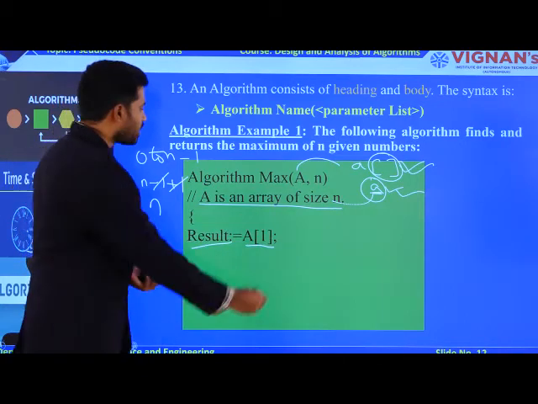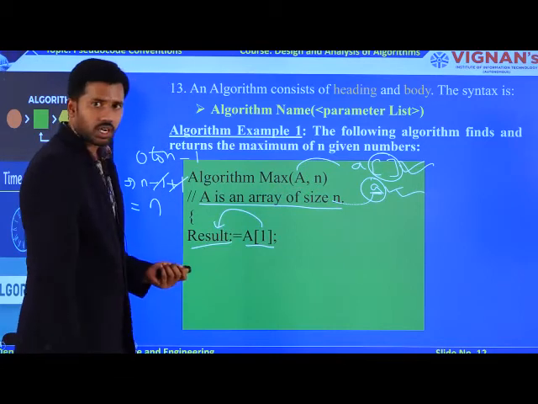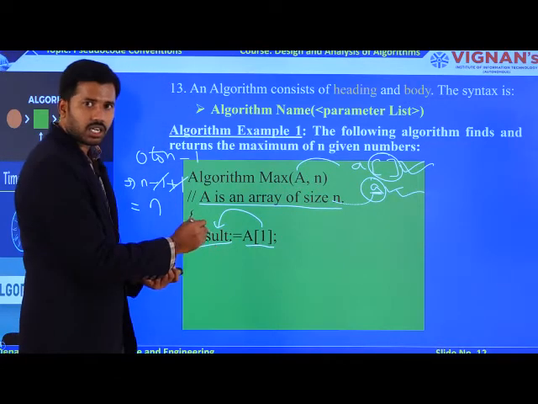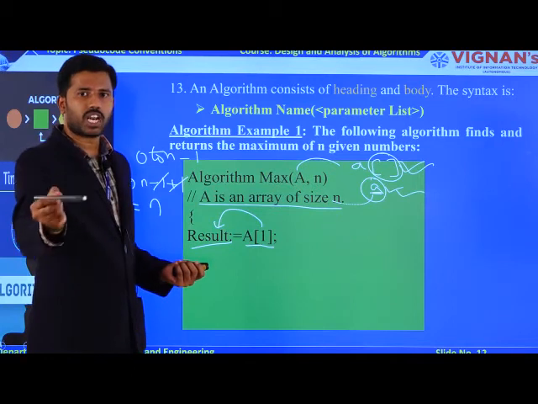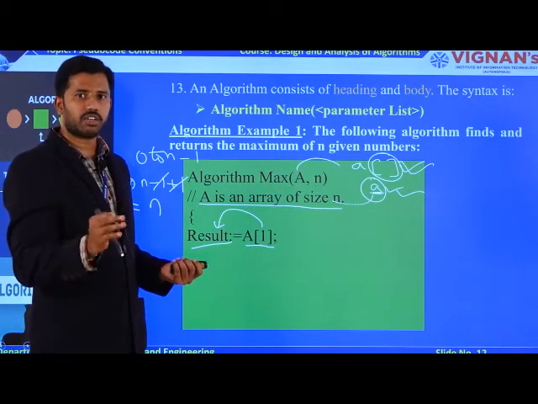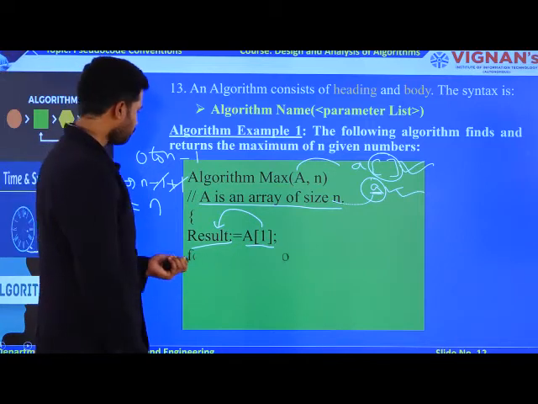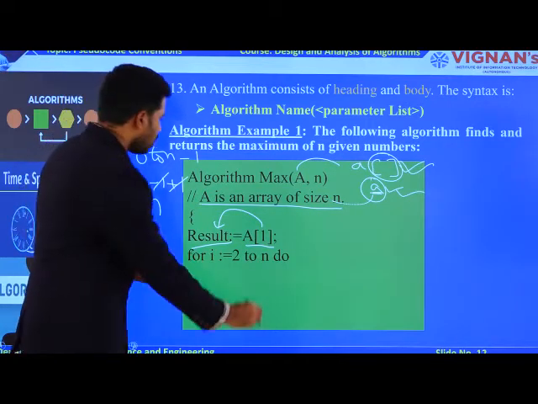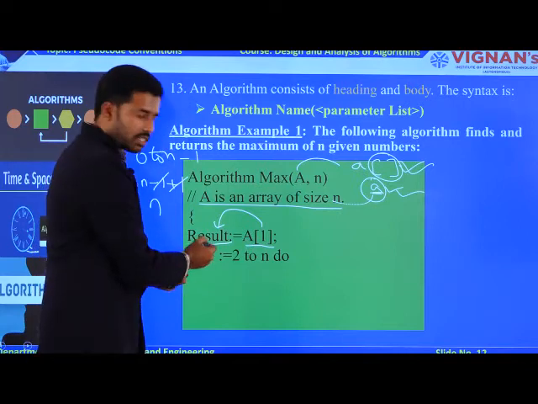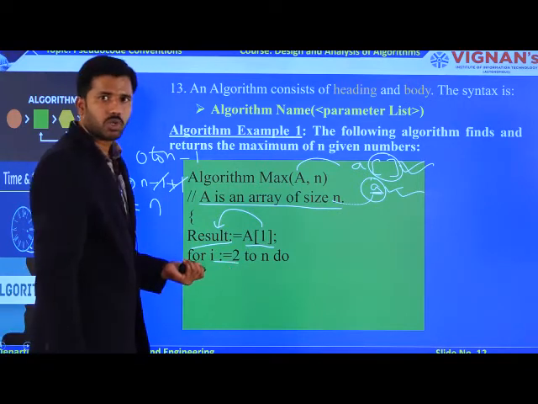After assigning the first value as the result, now I compare this result with all the remaining elements available in my array, starting from the second element to the last element, right? This is going to be the logic. I have taken the first element as the result, right? That's why my for loop starts from 2 onwards.